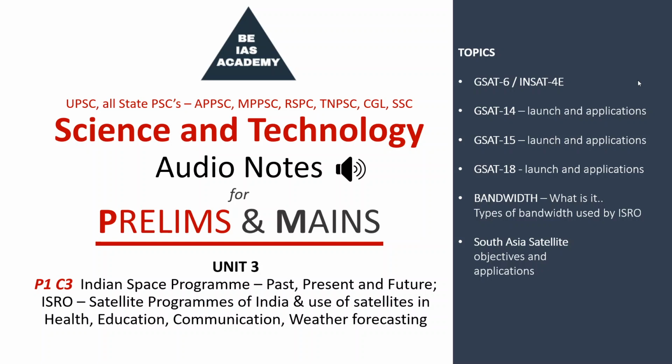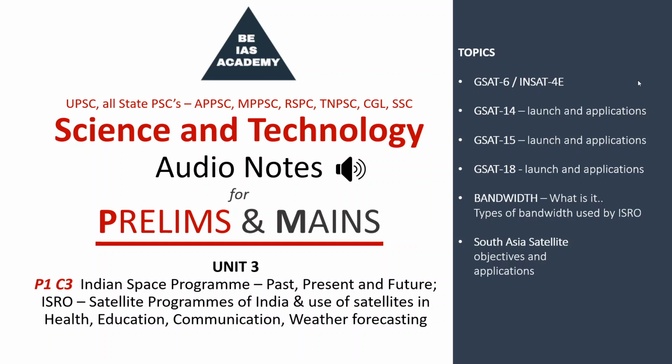For the first time, ISRO launched a 6-meter diameter S-band antenna in GSAT 6 satellite. Imagine the diameter, it is a 6-meter diameter antenna. This antenna uses 5 spot beams on the Indian mainland, which increases the frequency utilization efficiency. It collects information from 5 spot beams from India's mainland.